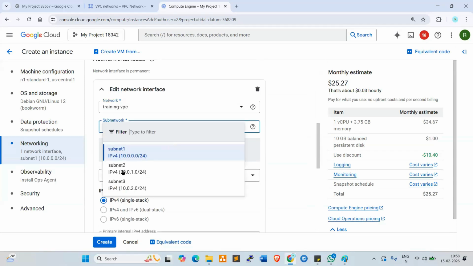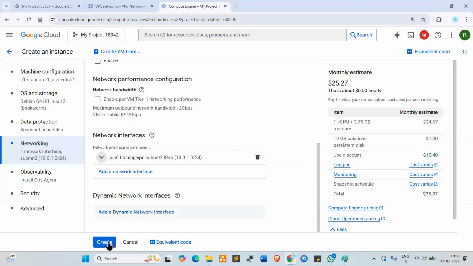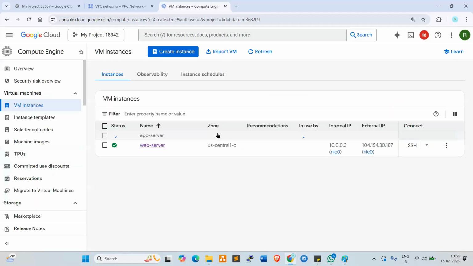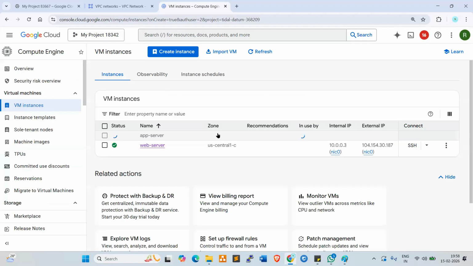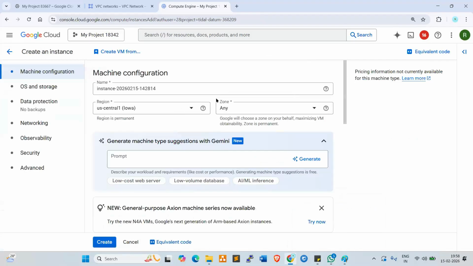So here subnet, second subnet 2, done, create. Once it is ready, we can go and create the third one also. Yes, it's ready. Now let me check the third one.